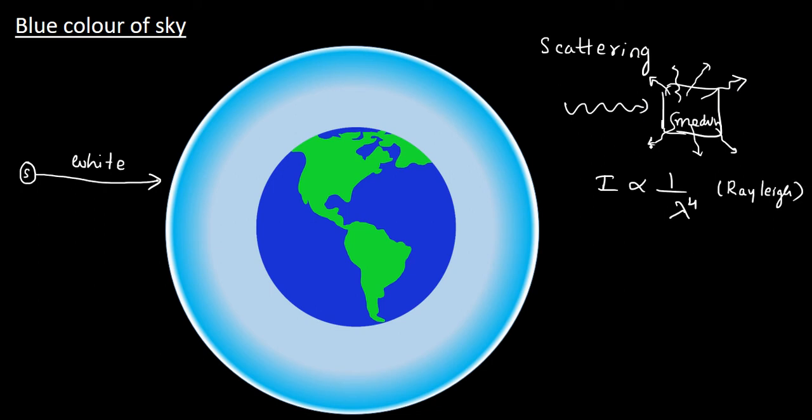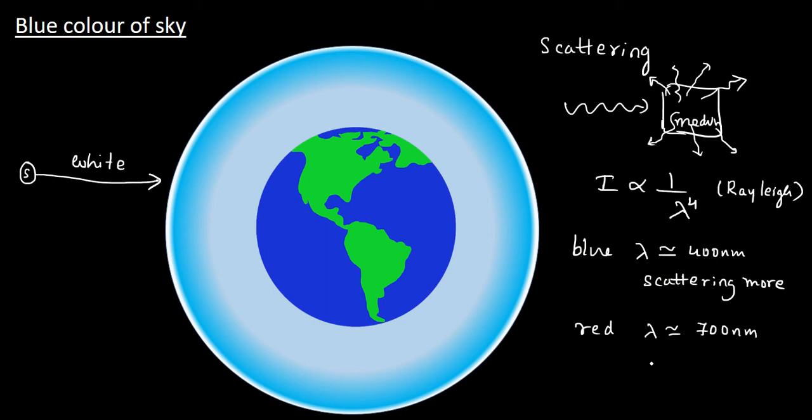The intensity of the light which is scattered will be larger if the wavelength is smaller. For blue color, the wavelength is smaller, about 400 nanometers. Therefore, scattering is more for blue, isn't it? For red color, what will happen? The wavelength is larger, about 700 nanometers, so the scattering is less there.